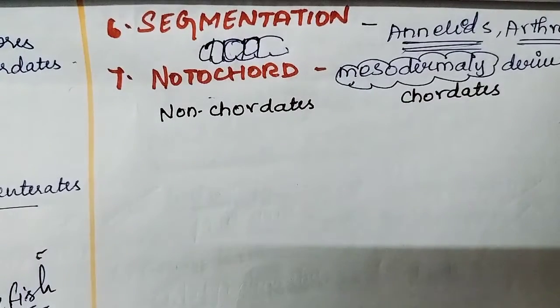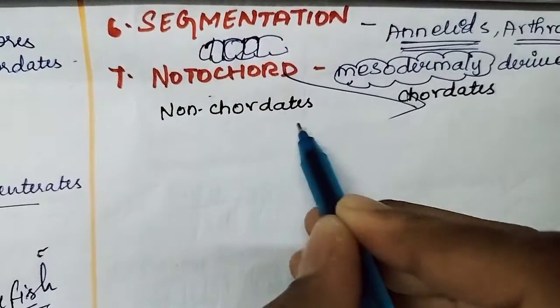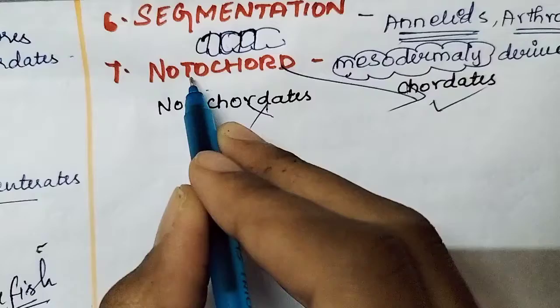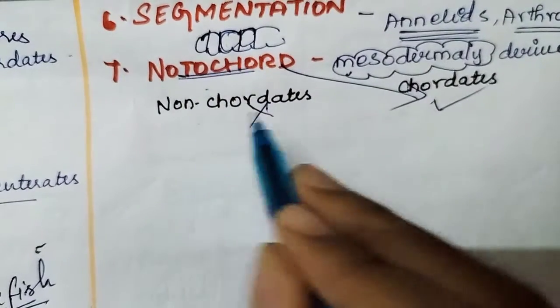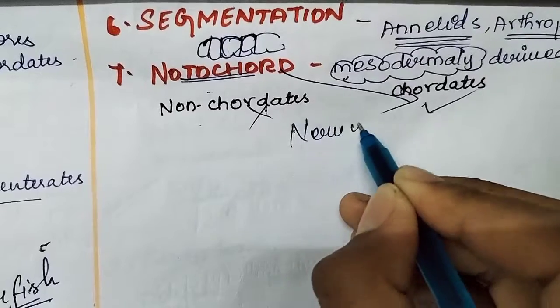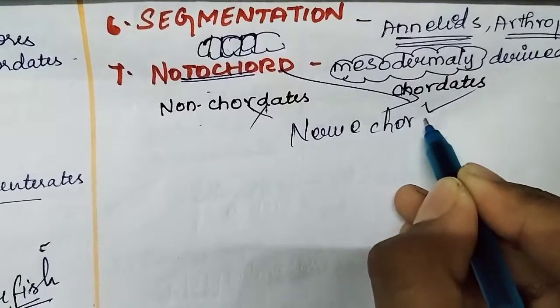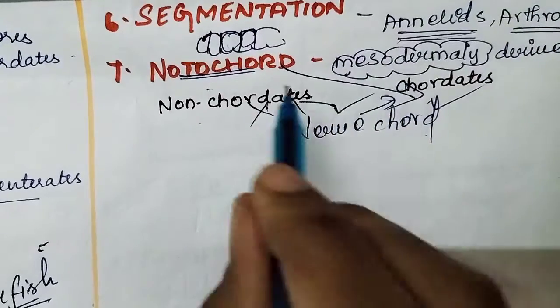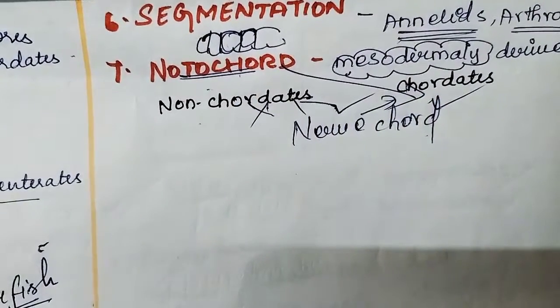So this notochord is present only in chordates, not in non-chordates. So the presence of notochord classifies non-chordates and chordates. Nerve cord is present in both, but notochord is present only in chordates.